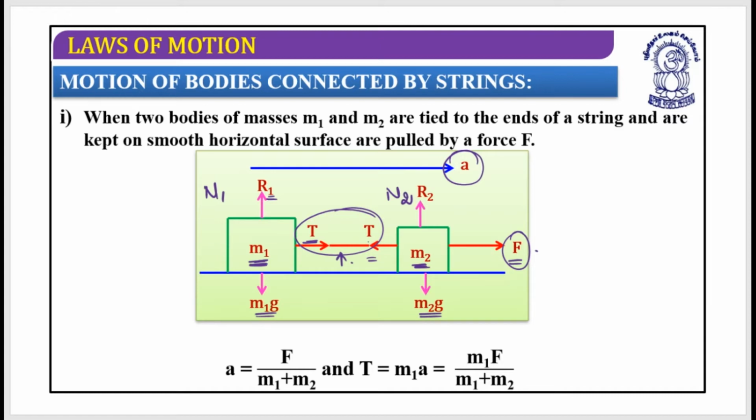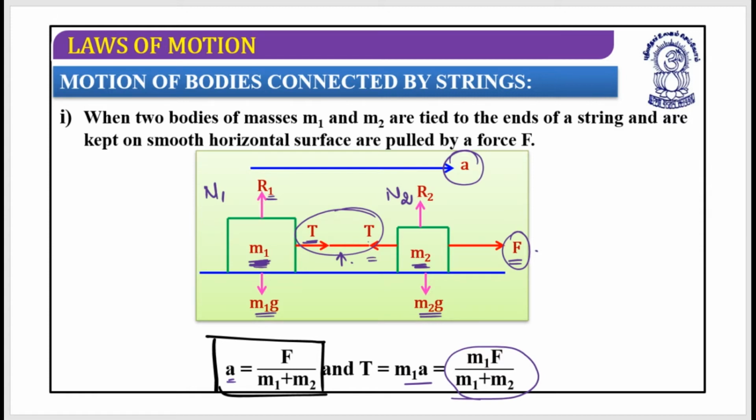Now, what is the first step when we discuss connected bodies? The first thing is always to find the acceleration. The acceleration is F total divided by the total mass to be carried, which is m1 plus m2, so a equals F divided by m1 plus m2. Now if I want to find the tension, T equals m1 into a, which can be written as m1 into F divided by m1 plus m2.